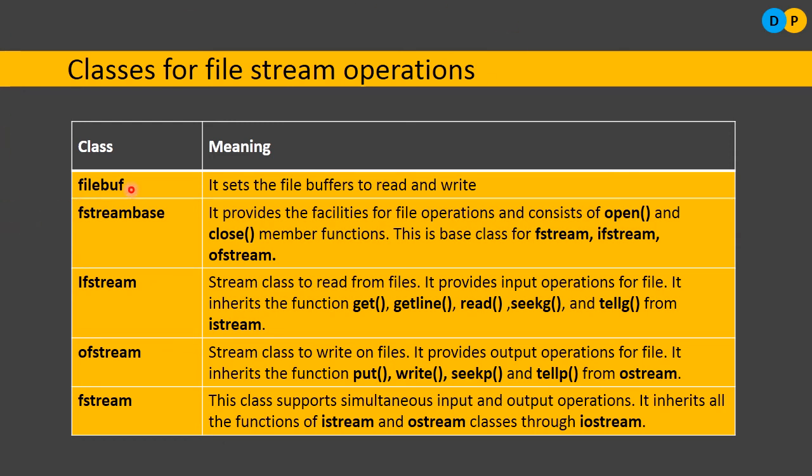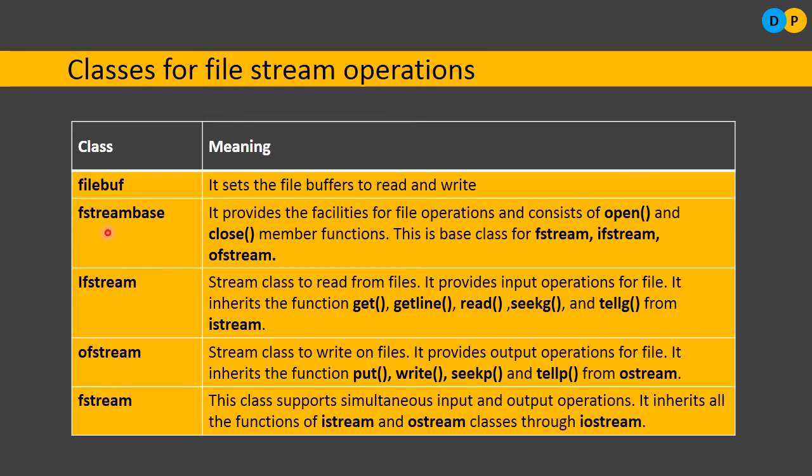So what is the use of this class? If you add this particular header file to our program, it sets the file buffers to read and write. If I want to make a reading operation, or a writing operation, I need to set the file buffers. Usually if I open a book, from where will I be reading? From the starting of the page, from the top right corner, not from the bottom. So I need to set the file buffers from where I'll be reading. Similarly, if I am writing, from where do I have to write? These pointers or file buffers need to be set. That will be done with the help of the class filebuf.